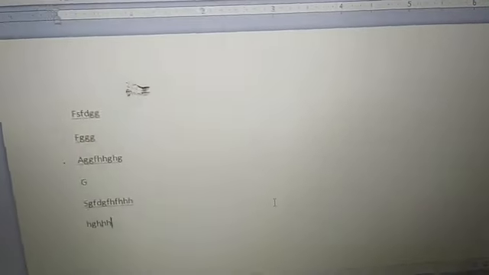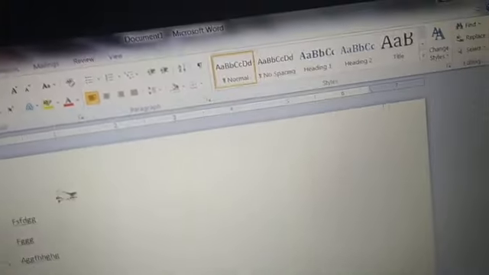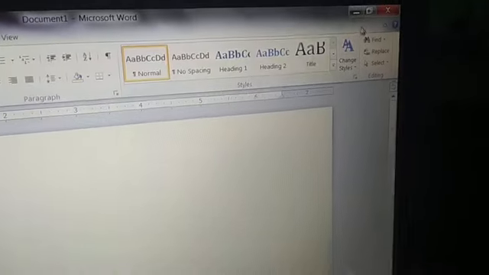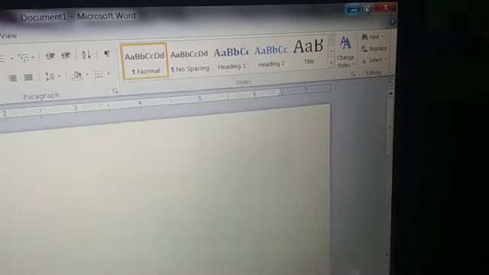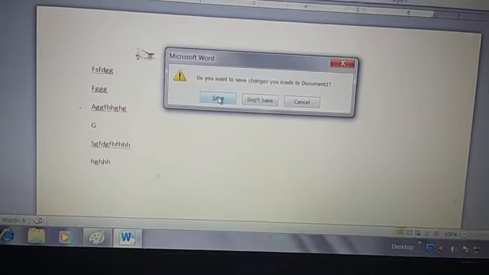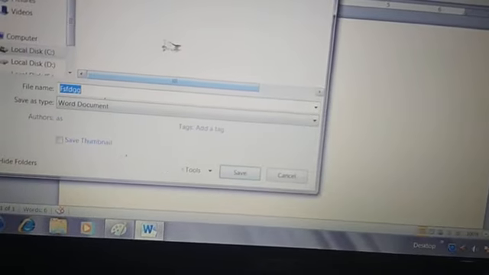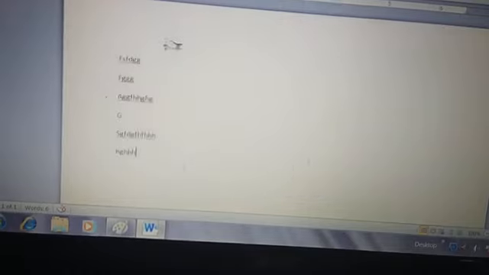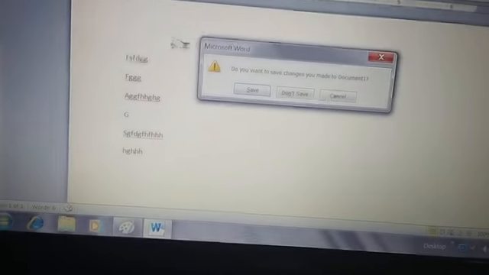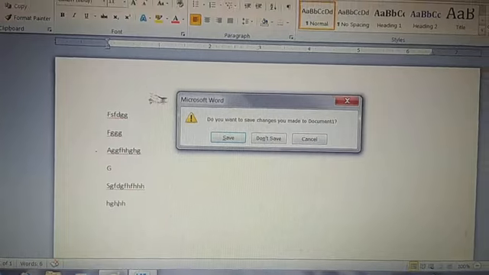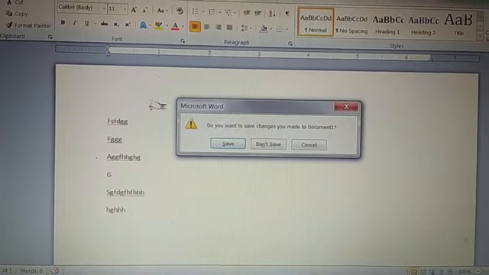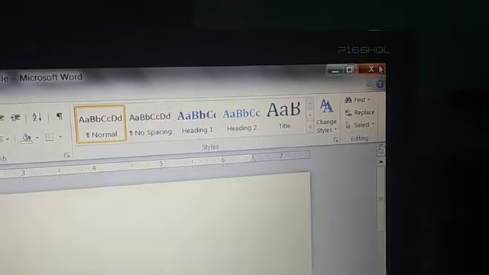Okay, this file which I created just now. You can see it. Minimize this one or you can close it also. Closed. Yes, save. I have saved. Now I'm closing this one.